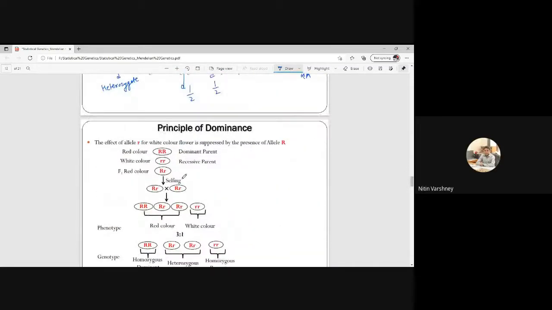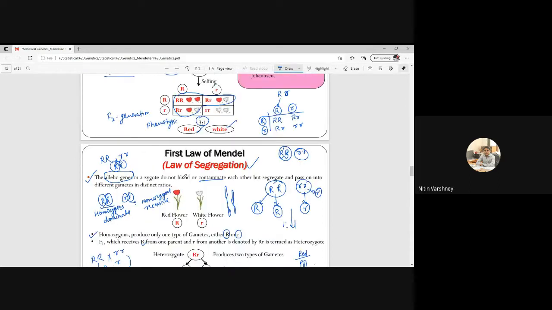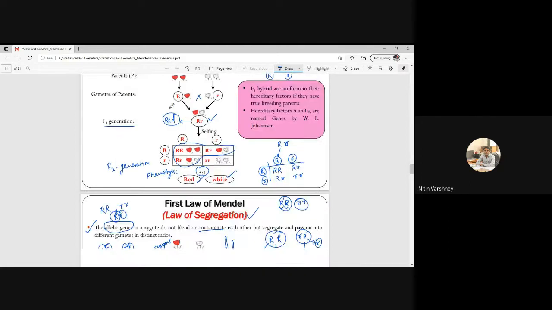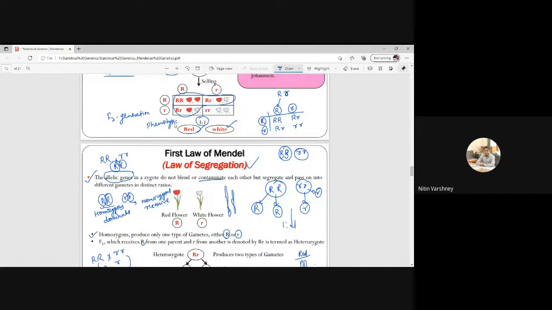Now we come to the next principle, that is the principle of dominance. It is not a law. This is only the law of segregation, and this is also not a law. This is an experiment. See here, Mendel's experiment for inheritance of color. The first experiment, and the first law is the law of segregation.